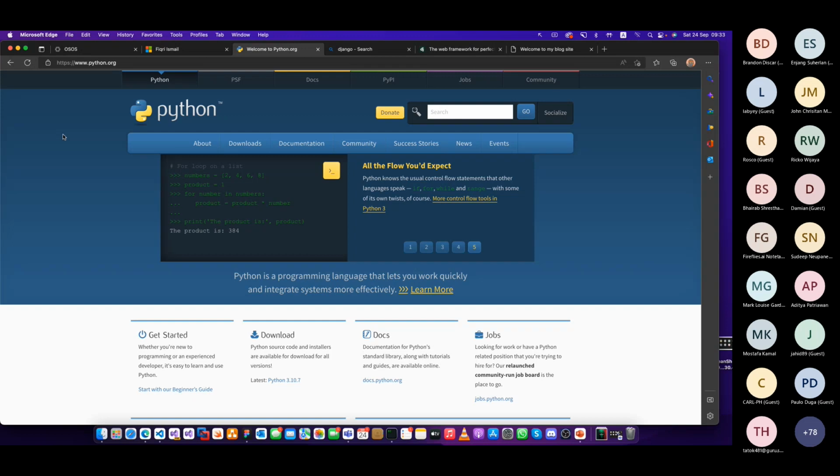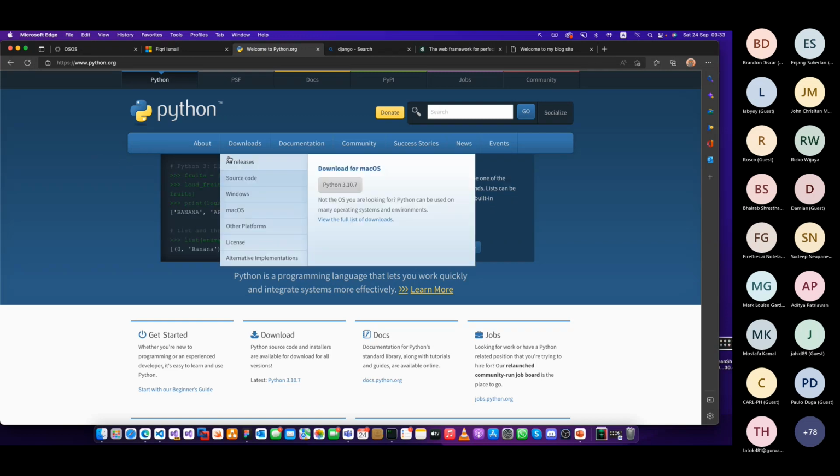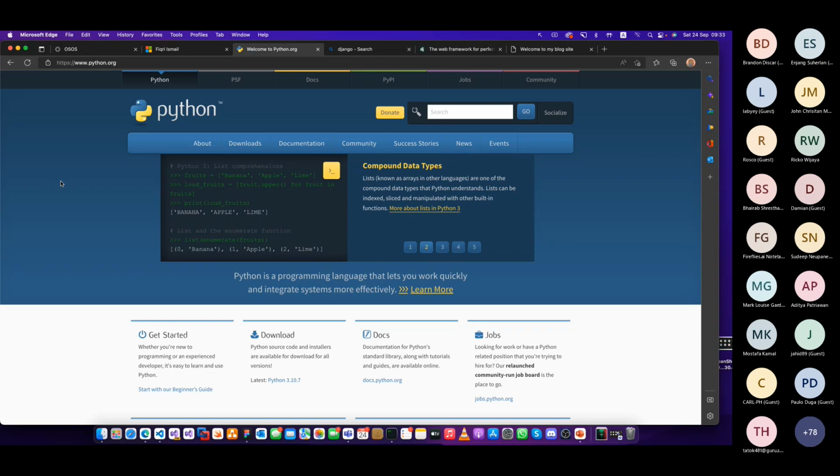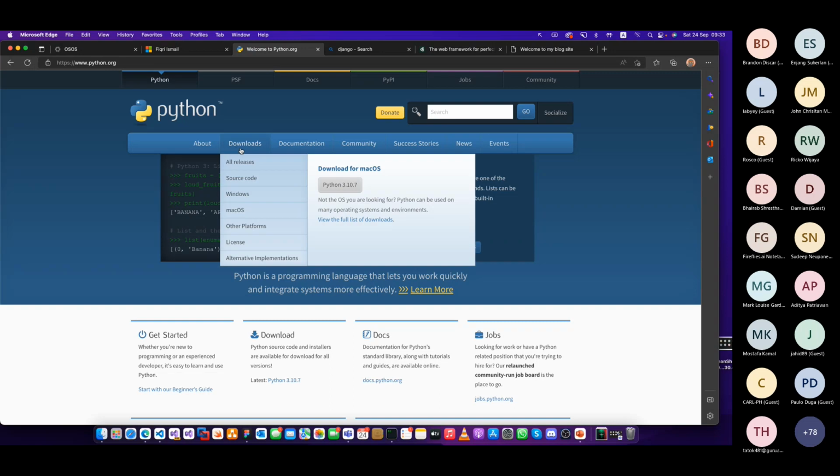I assume this will be a session for people who are already programming in the Python language. Not much knowledge is needed, but you should be able to program in Python. It's no problem. We're going to use some Python stuff. If you want to download and set up Python, you can go to python.org and click downloads.